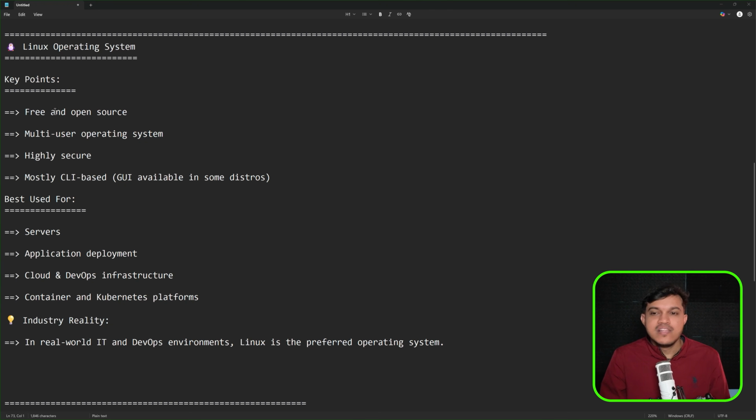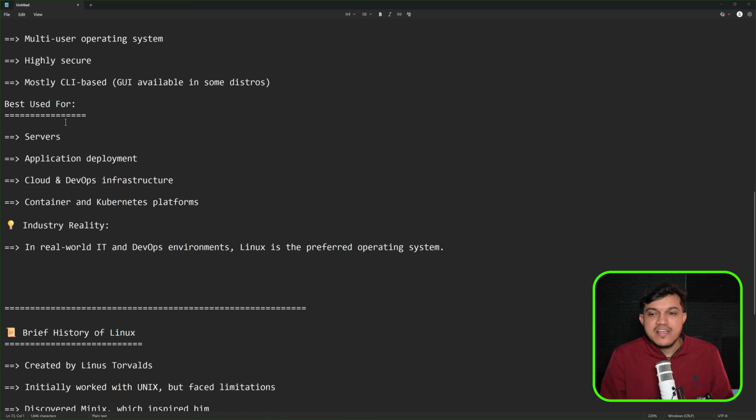As you can see on your screen, Linux is a free and open source operating system. You need not pay for it, and it is a multi-user operating system. At a time, multiple users can run or function on that particular machine. What do we mean by that? Practically also we shall see in this entire series. It is highly secure. When it comes to security, compared to all other operating systems, Linux is highly secure and it is CLI based. So you'll have a terminal and everything happens with respect to commands. Learning Linux is all about learning the CLI and all the important commands.